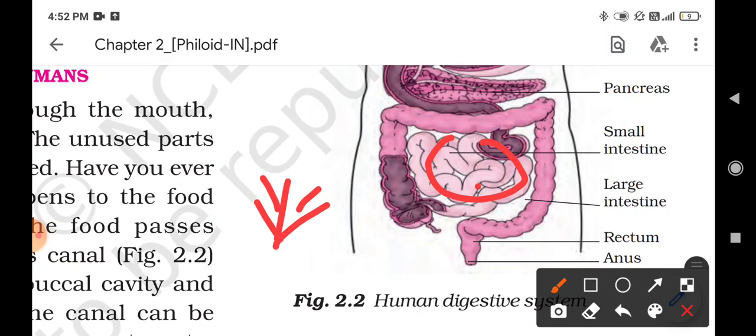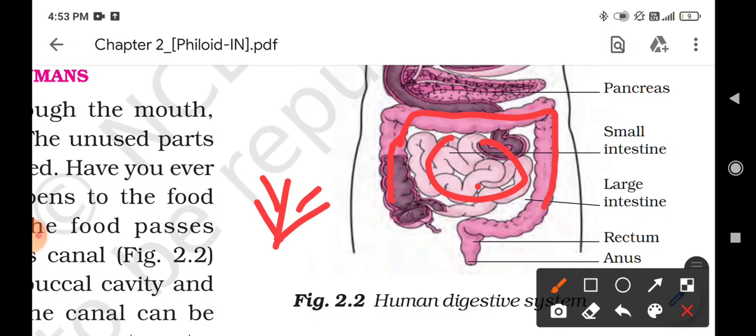The glucose in the cells breaks down with the help of oxygen into carbon dioxide and water, and energy is released in our body, so we can perform any kind of work. The food that remains undigested and unabsorbed enters into the large intestine. So this one is the large intestine.